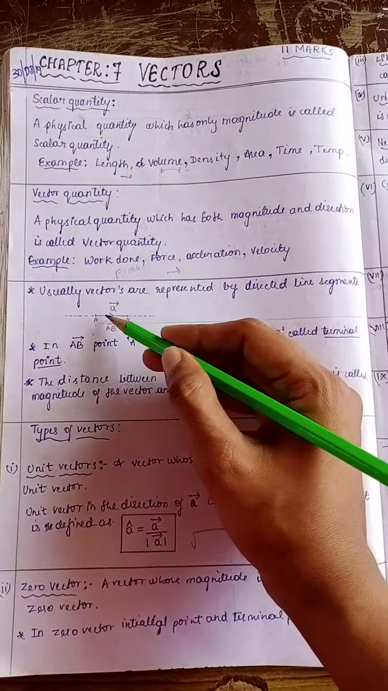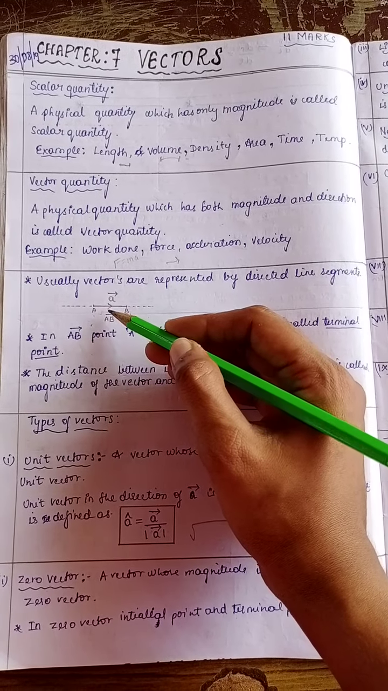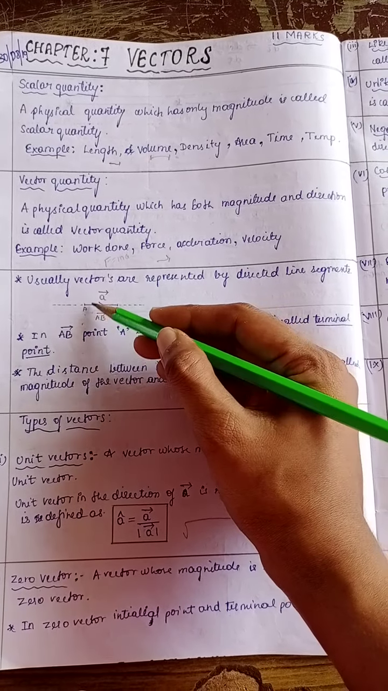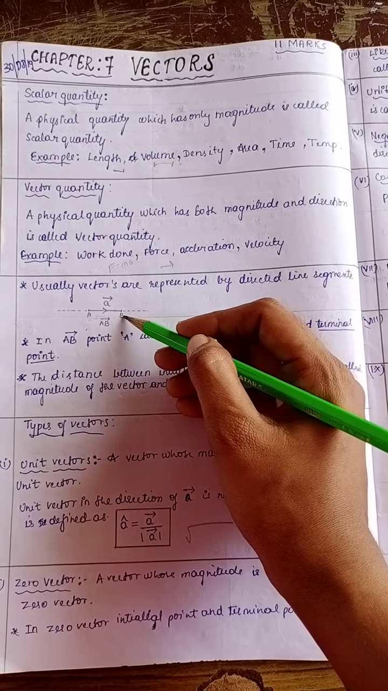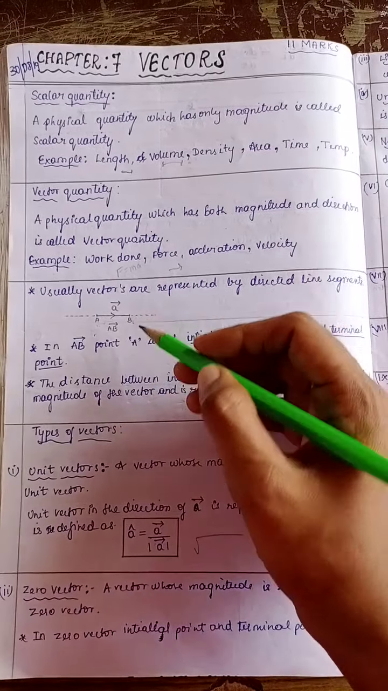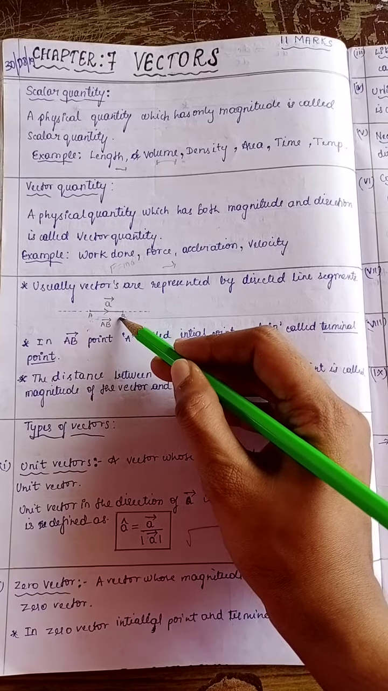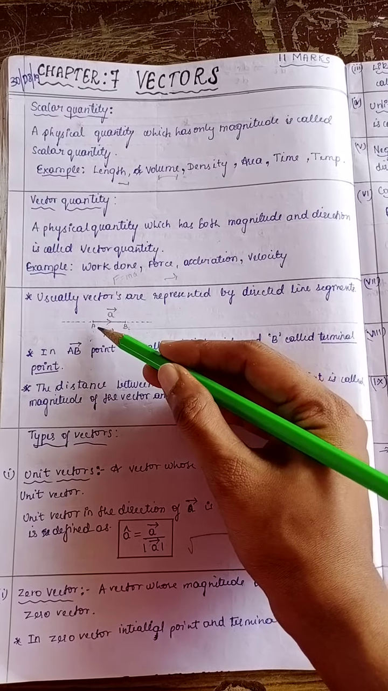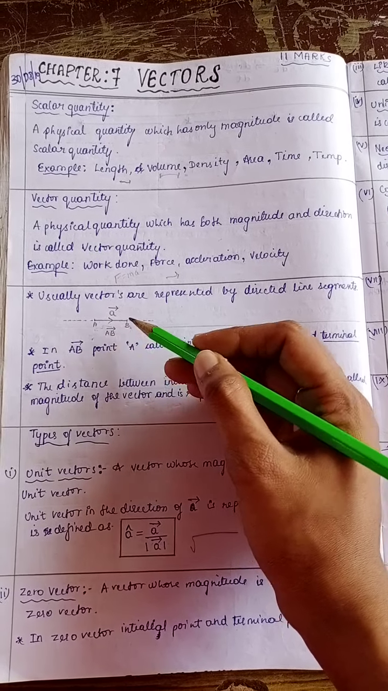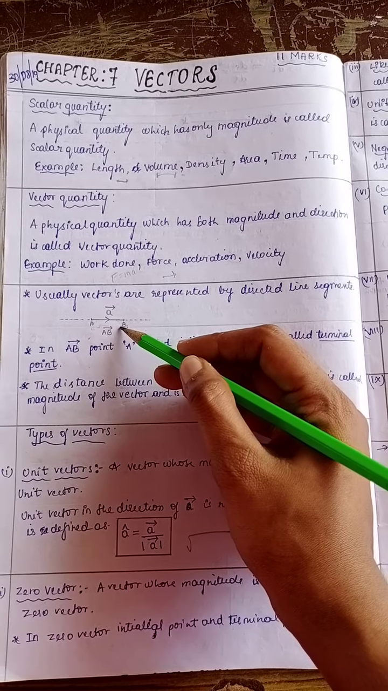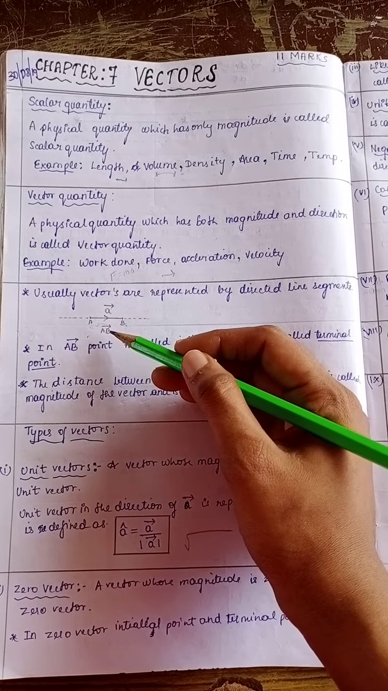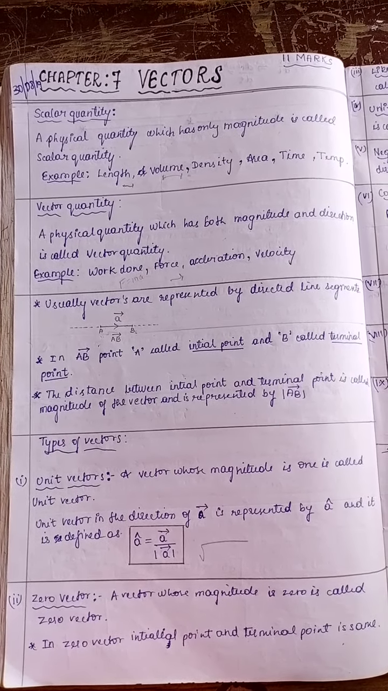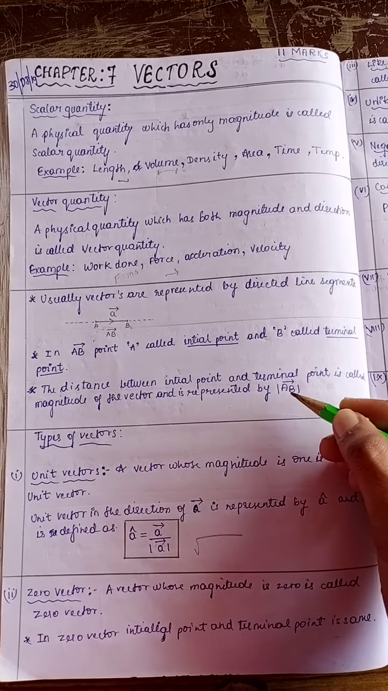Next is the direction. This arrow mark shows the direction of the vector, from A to B, that is from the initial point to the terminal point. The distance between the initial point and the terminal point is the magnitude. Magnitude means, in this line segment, the length. Length is the magnitude, the magnitude of vector AB. The distance between the initial point and terminal point is called length. It is also called the magnitude, or the modulus of vector AB. It is denoted by modulus of AB.